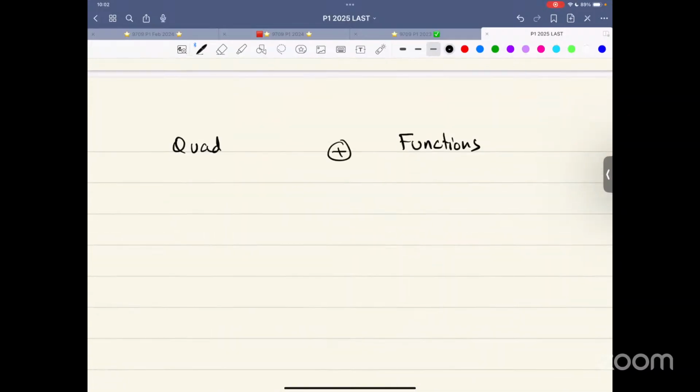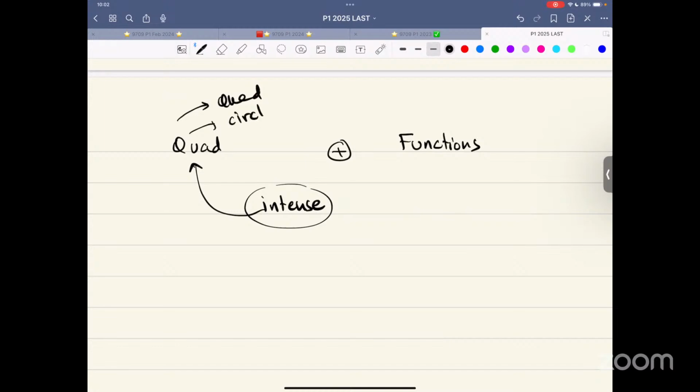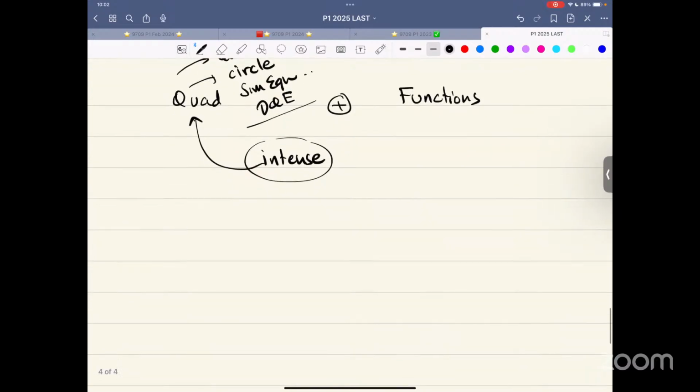Quadratics and functions. The most intense working is about quadratics, because quadratics is related with circle, it's related with simultaneous equations, it's related with disguised quadratic equations, and the paper is all about this. Functions could be questions of domain and range, inverse, or composite. And of course, the all-time favorite, that is transformation. So I won't bore you by going over these topics.